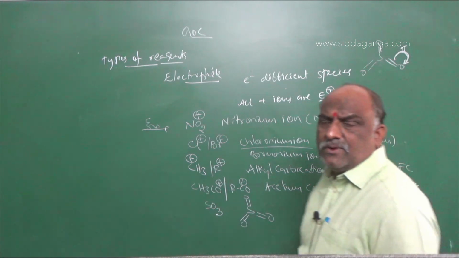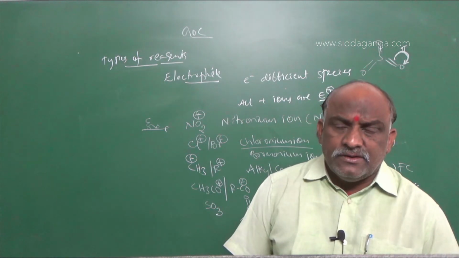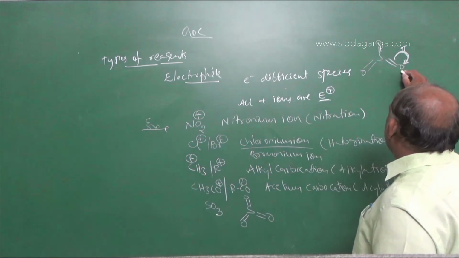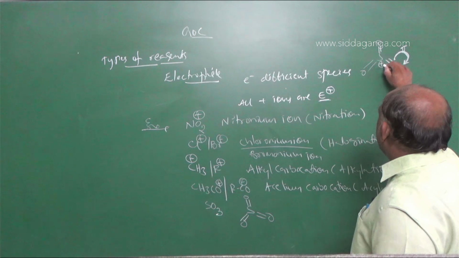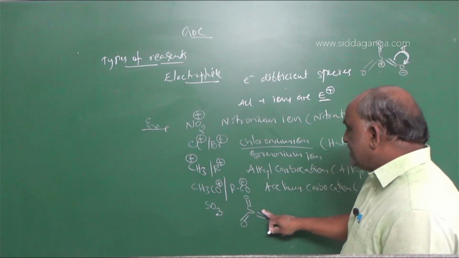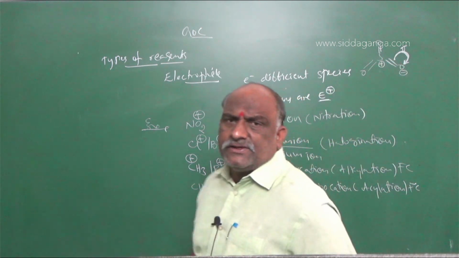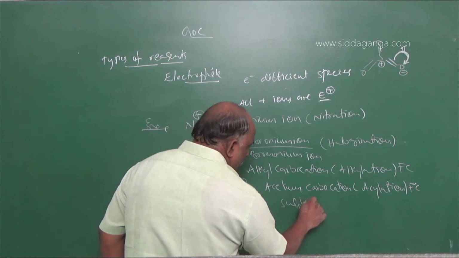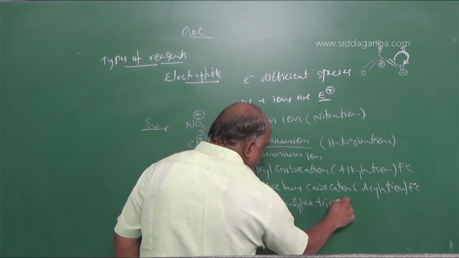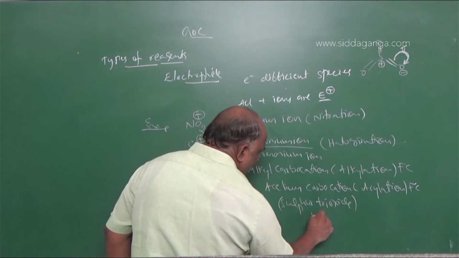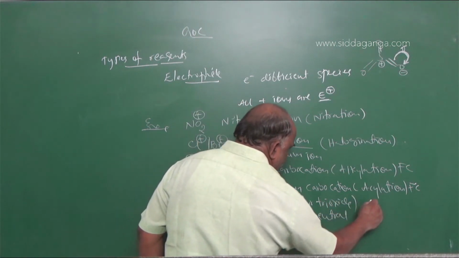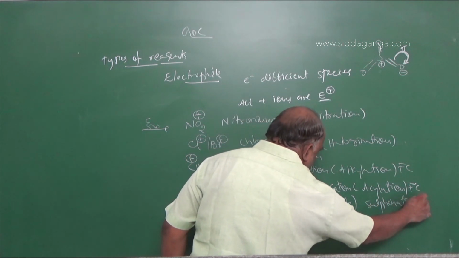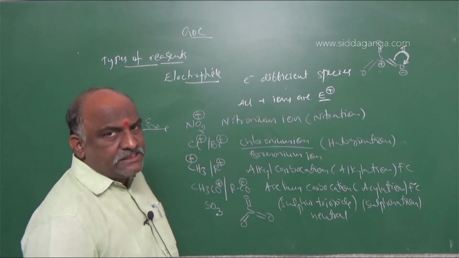Because oxygen is more electronegative compared to sulfur, delocalization takes place towards oxygen, which gets negative, and sulfur gets positive. Sulfur positive means this is also an electrophile. It is sulfur trioxide, a neutral species, used in the sulfonation reaction, where sulfur trioxide acts as the electrophile.